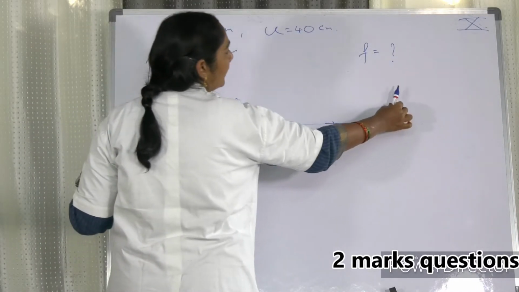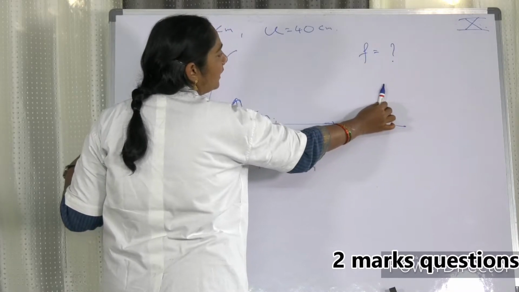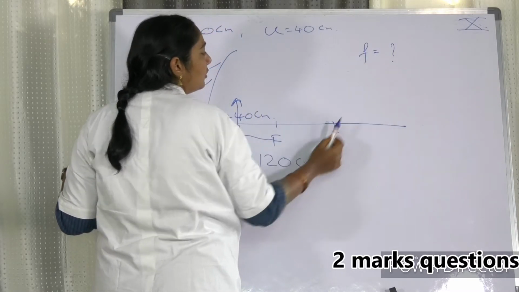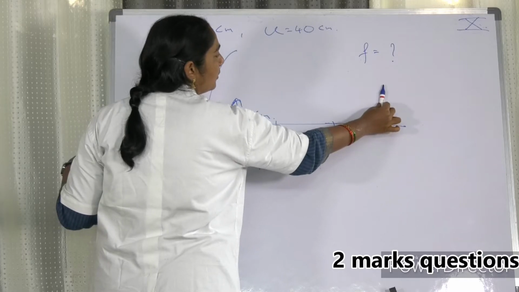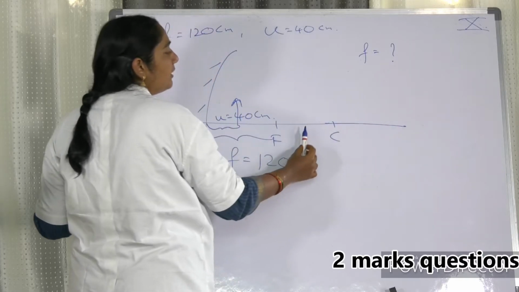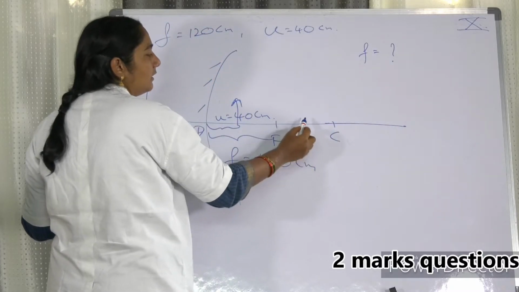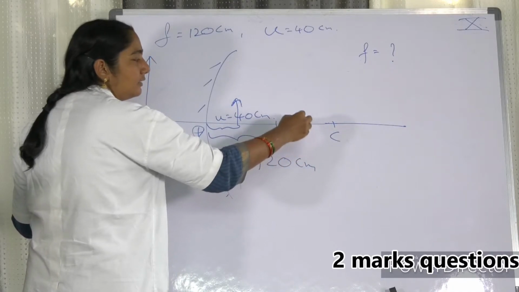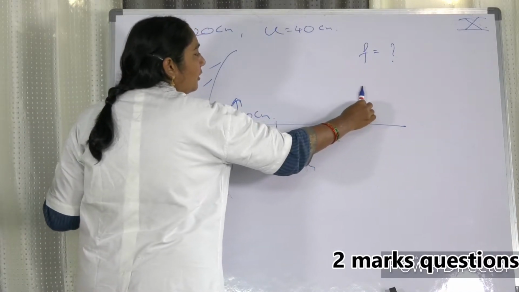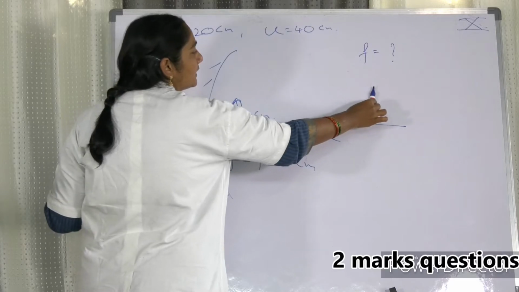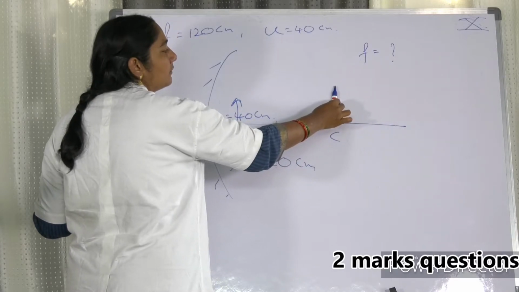Let us take a candle here, that is the object. You are taking the candle beyond C. Beyond C, you are getting an image between F and C that is diminished. You keep on moving your candle towards C. At a particular position, you will get the same size image.